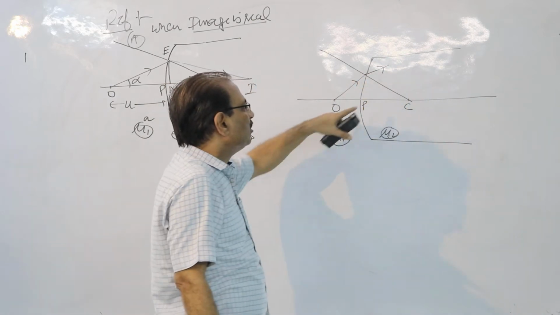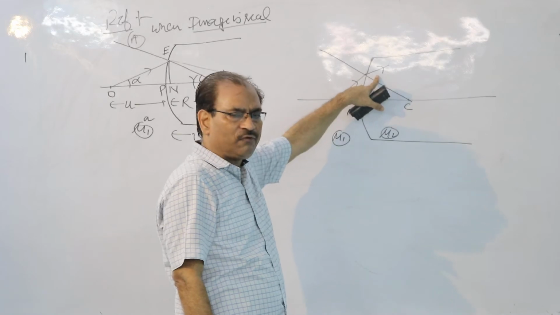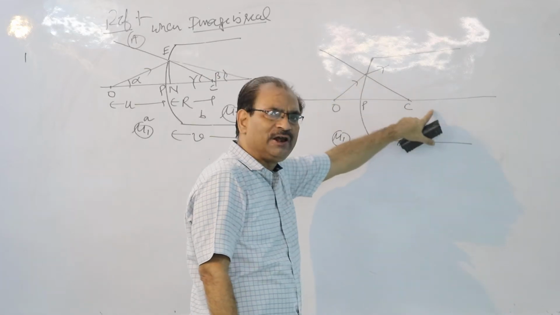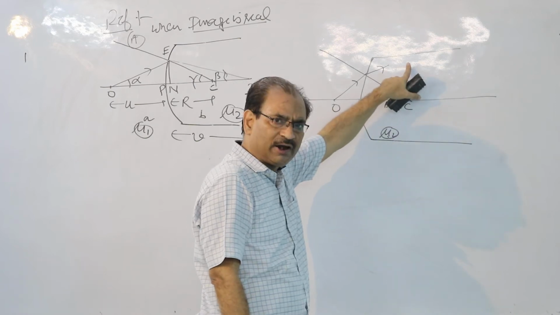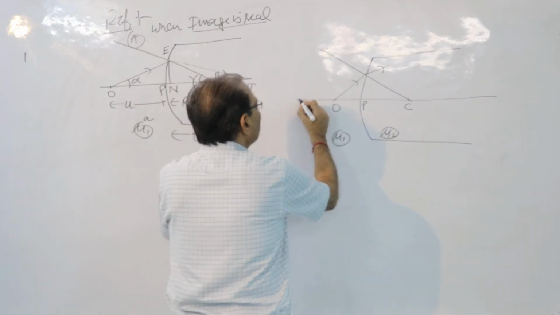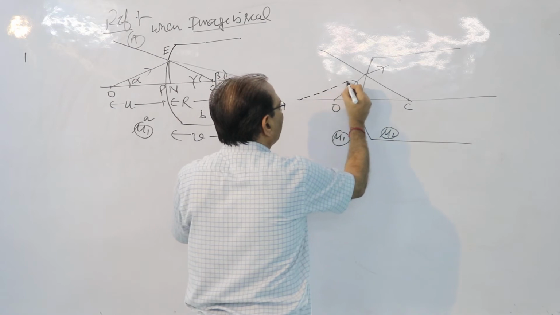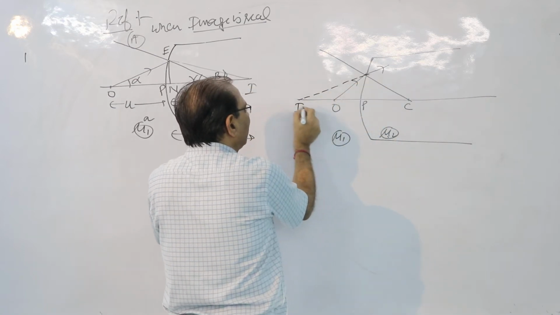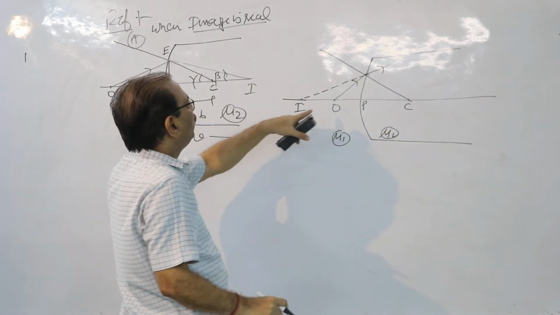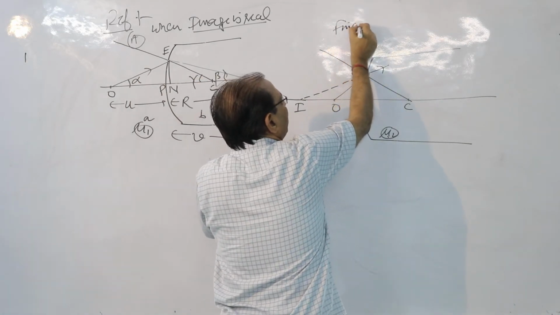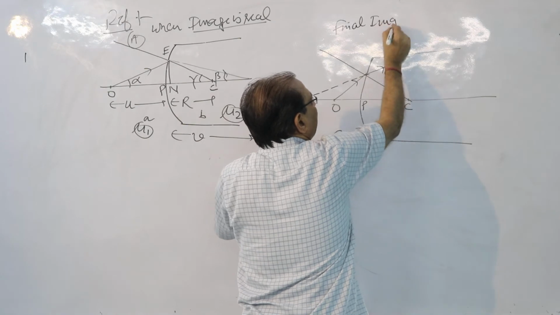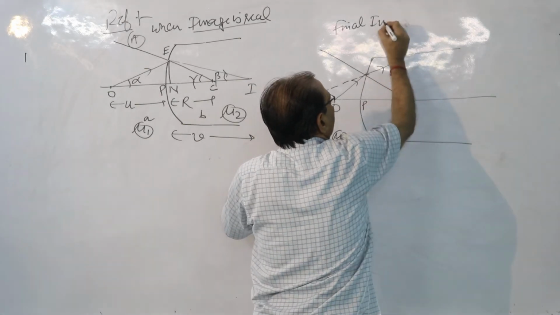But children, this bending is not enough. This ray will not be meeting the principal axis in this region. Rather, if you see from here, it will appear as if the ray is coming from somewhere here. So this is the diagram for case number 2, when the final image is virtual. I should write here, final image or simply image is virtual.